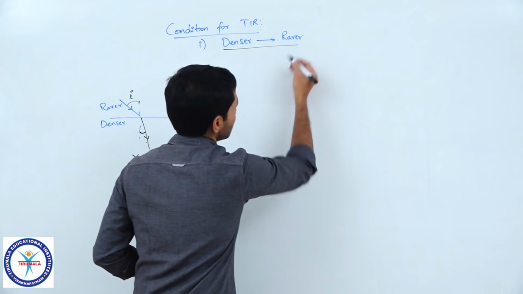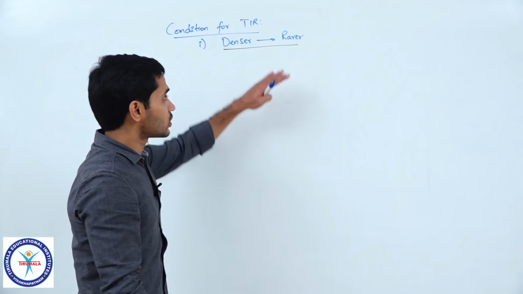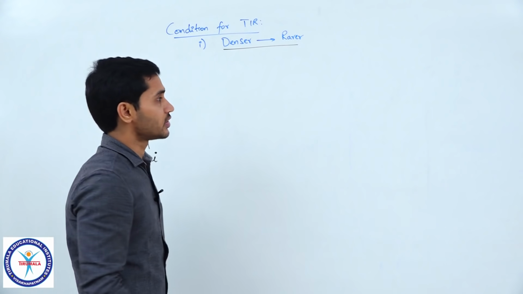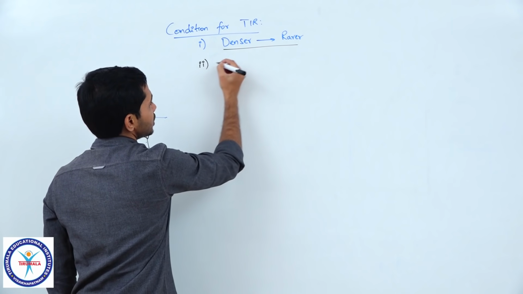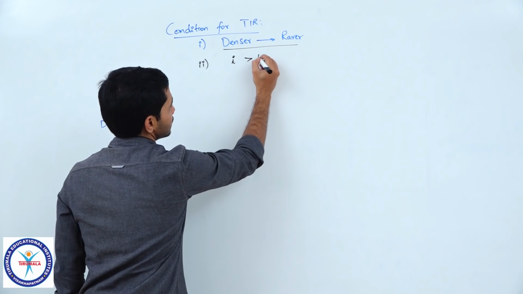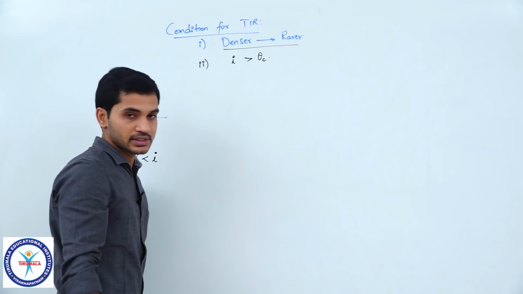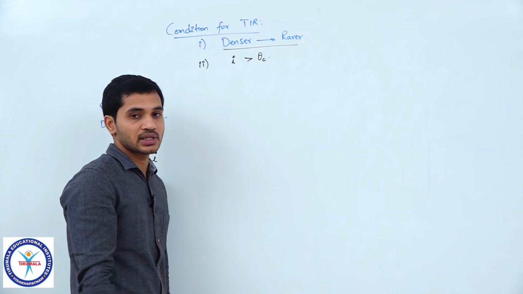So, this is a necessary condition. Clear? Without this, there is no meaning for TIR. So, the light ray should travel from denser to rarer, and the second condition is that the angle of incidence should be greater than theta c. So, that is the basic idea.